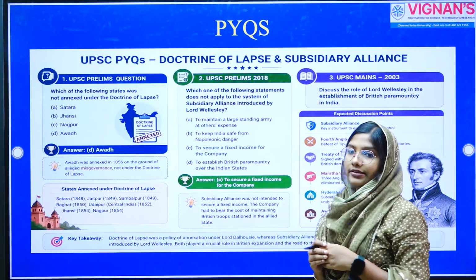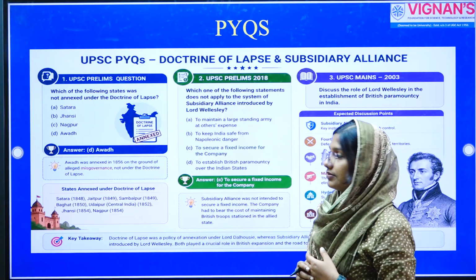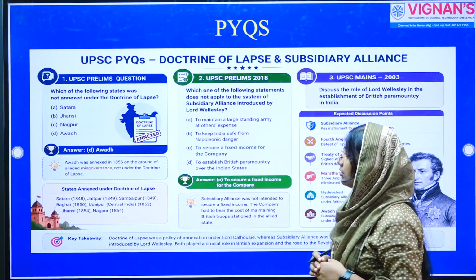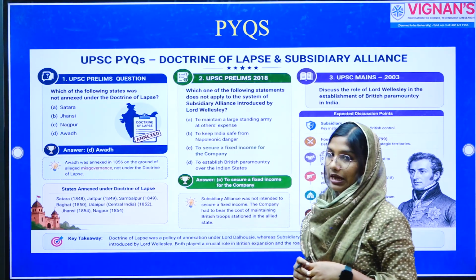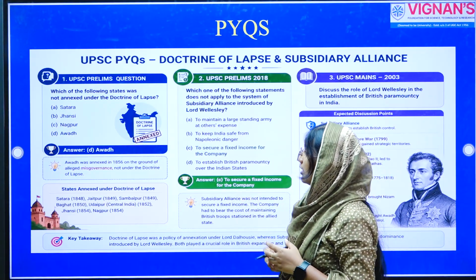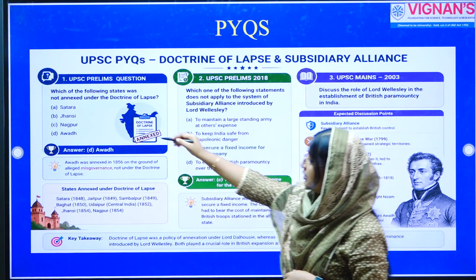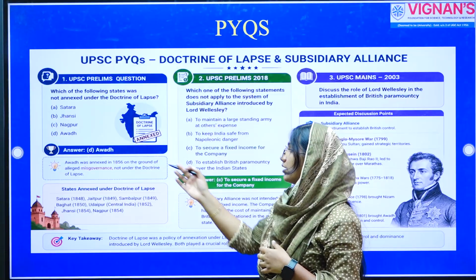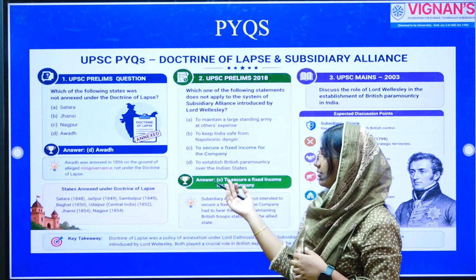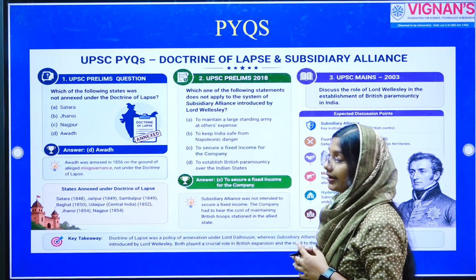Now, let's have a discussion on the major questions which were repeated as far as the civil service exam is concerned. So, the first question: which of the following states was not annexed under the Doctrine of Lapse? Options: Satara, Jhansi, Nagpur, Awadh. We know that the answer is Awadh. Awadh was annexed under the pretext of misgovernance, not under the Doctrine of Lapse. Now, we have the second question.